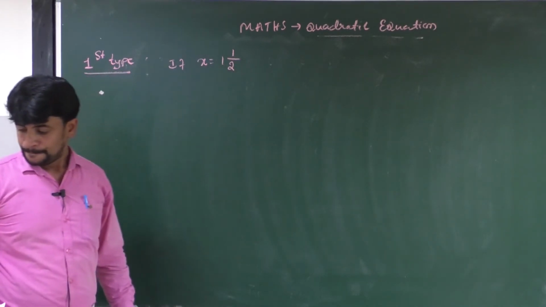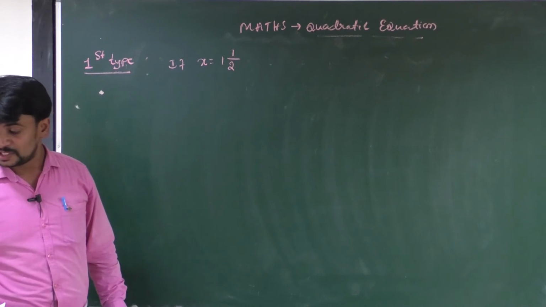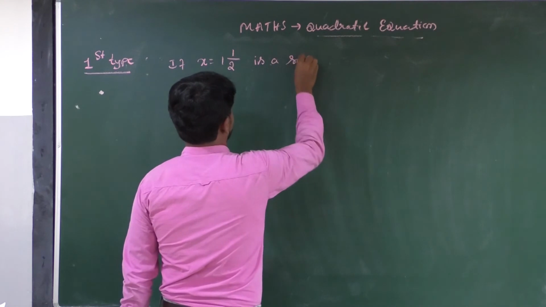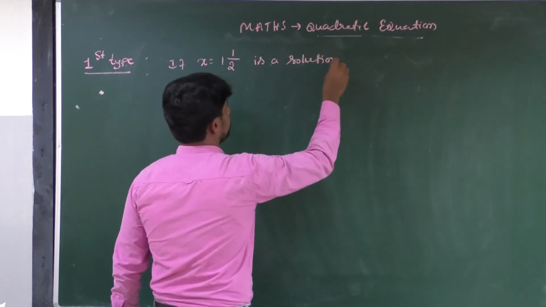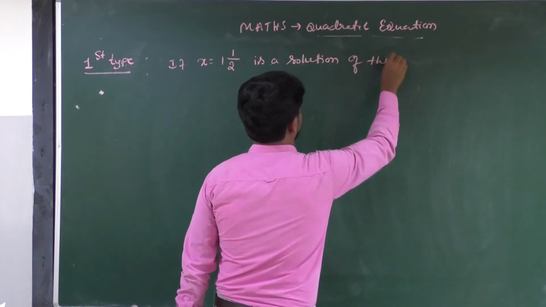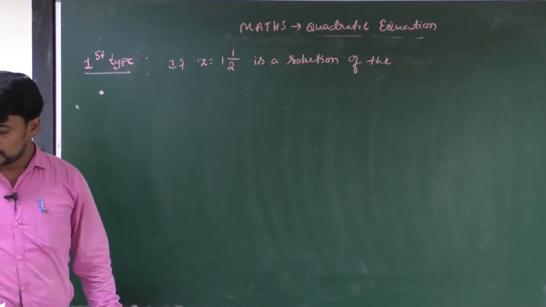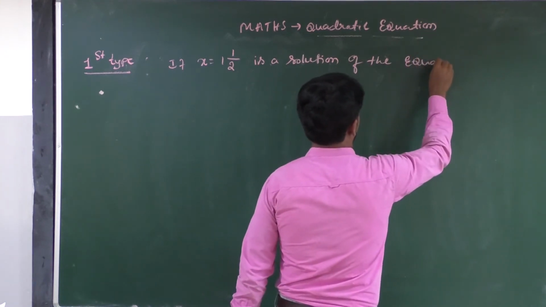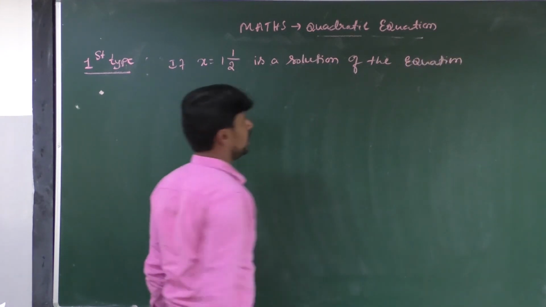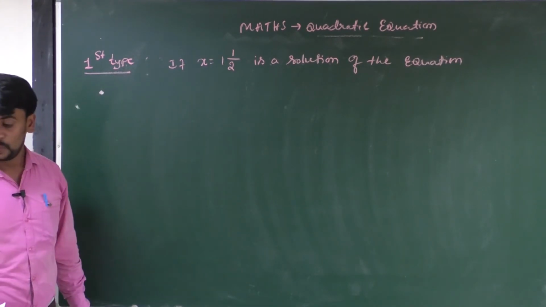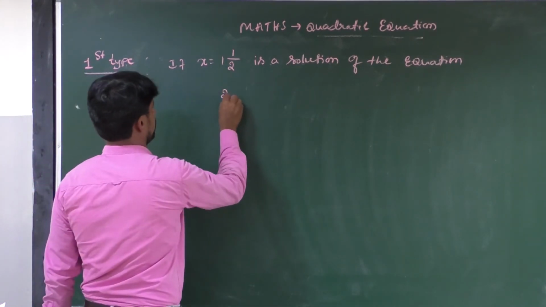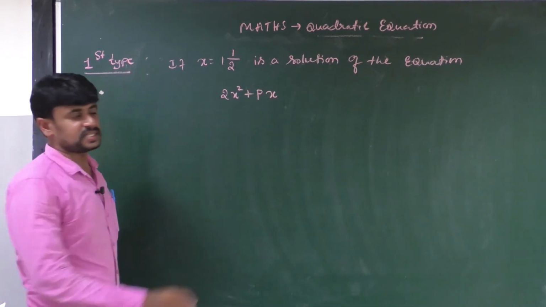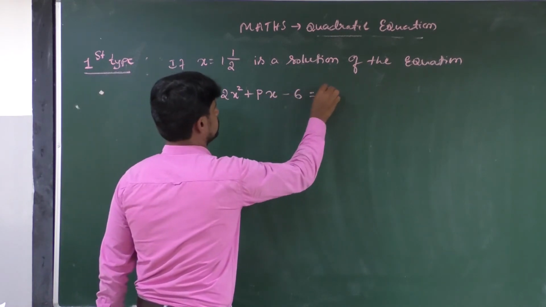If the value x equal to 1 and half is a solution of the equation 2x square plus px minus 6 equal to 0.